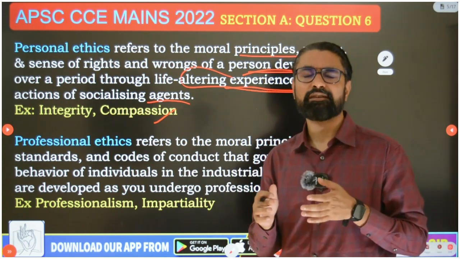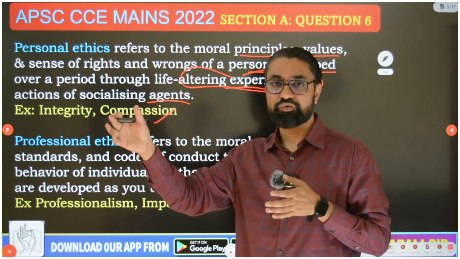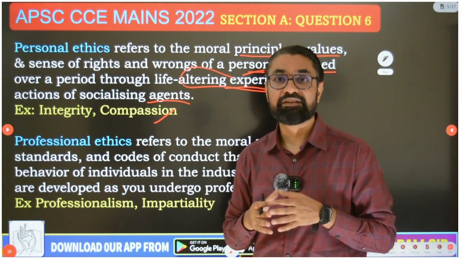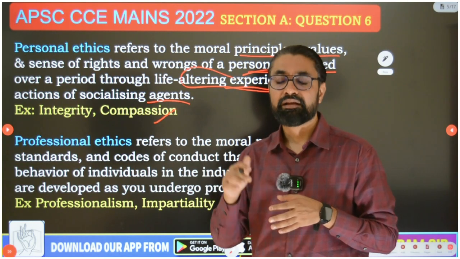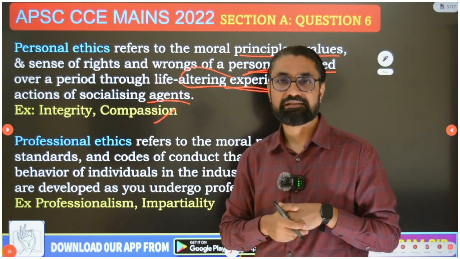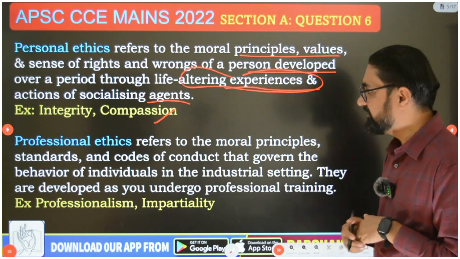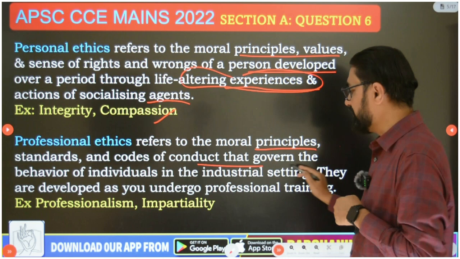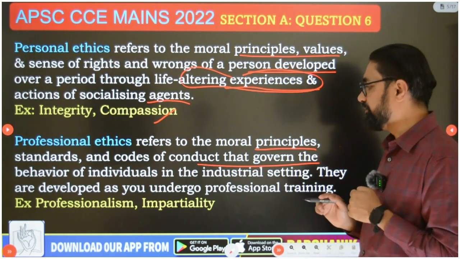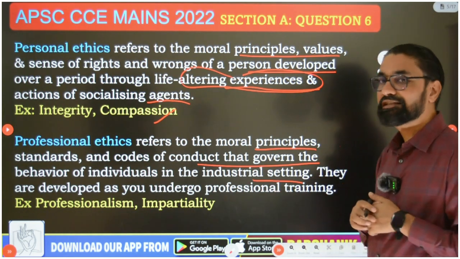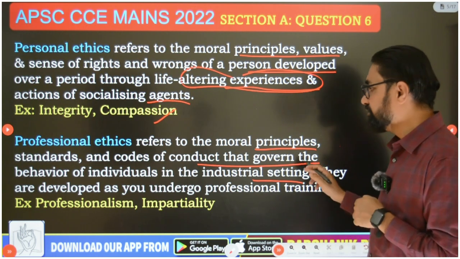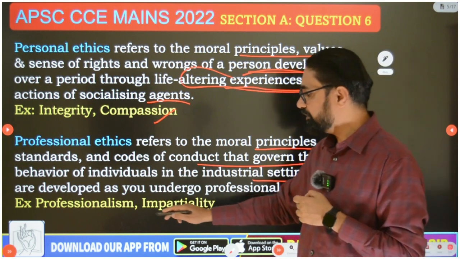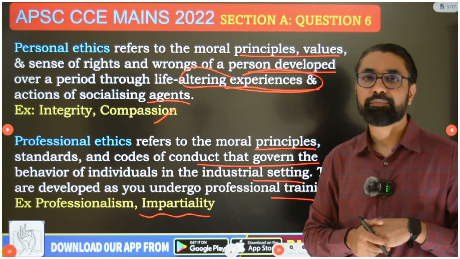Professional ethics, guys, are values set up by an external source, the industry or the profession that you work for. For example, for civil services, professional ethics is determined by the Civil Service Code of Conduct Rules 1964. Professional ethics refers to moral principles, standards and codes of conduct that govern the behavior of individuals in industrial settings. They are developed as you undergo professional training, for example professionalism and impartiality.